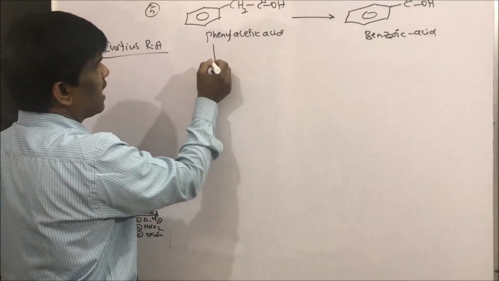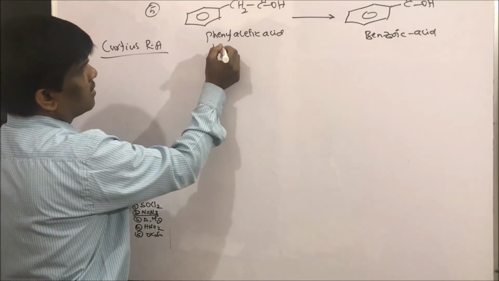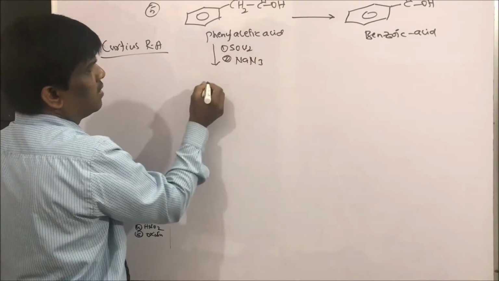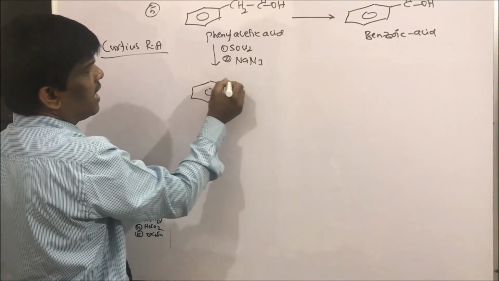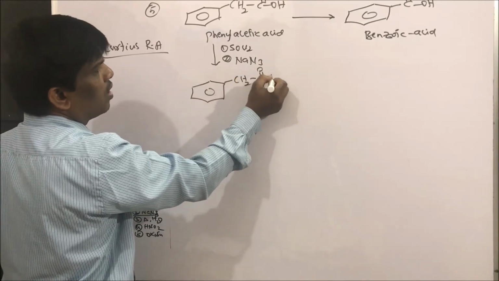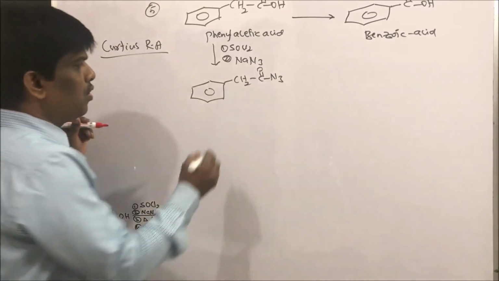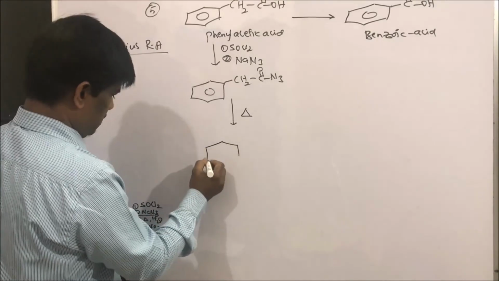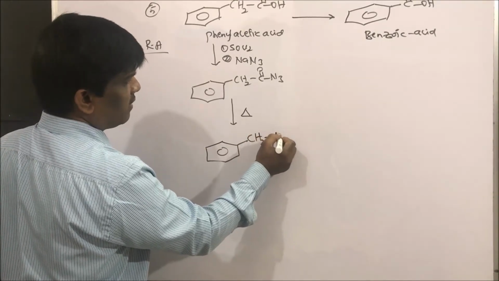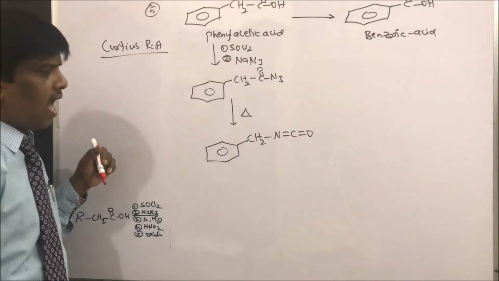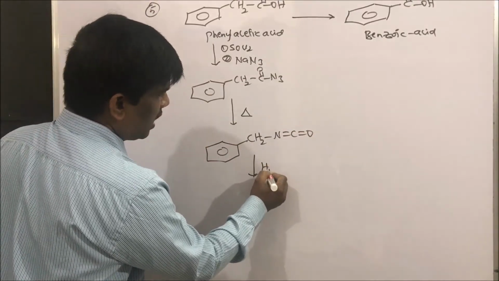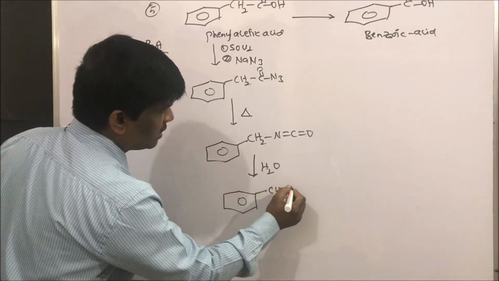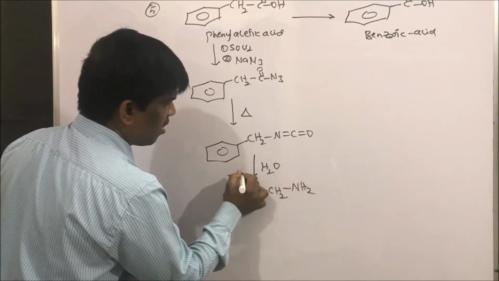Yes, so how to do it? Very simple. Phenyl acetic acid. What will you do? Make the acid chloride with thionyl chloride. Then treat it with sodium azide. So what are we going to get? Acyl azide, CH2CON3. Any confusion? No. Now simply heat it. What am I going to get? This isocyanate. Isocyanate upon treatment with water, I am going to get benzyl amine, minus carbon dioxide here.